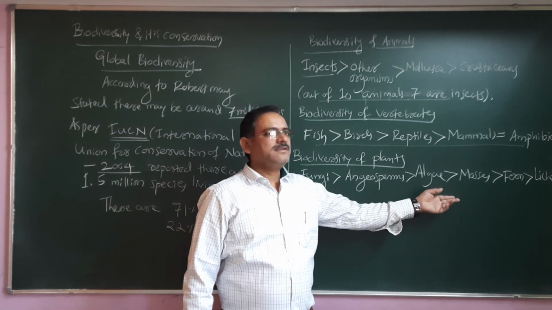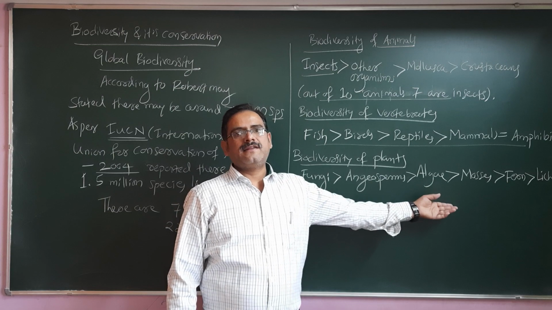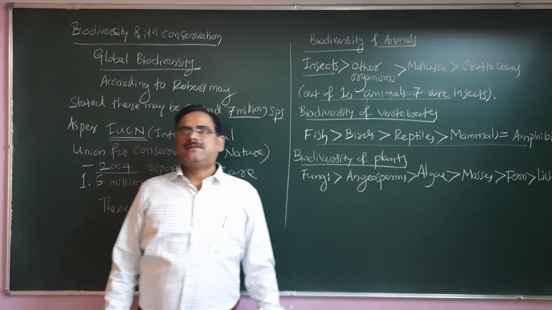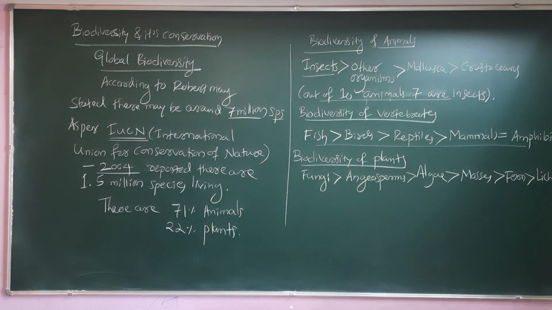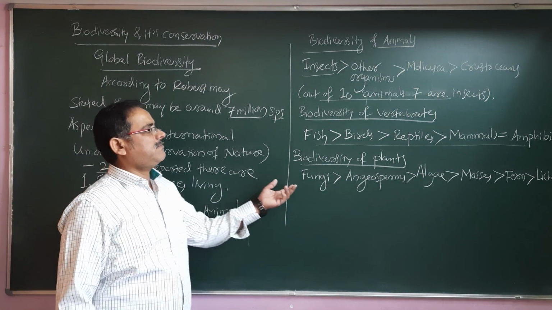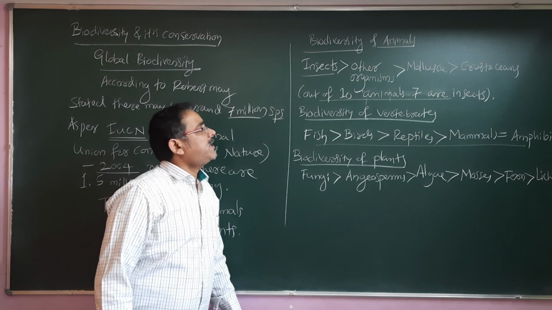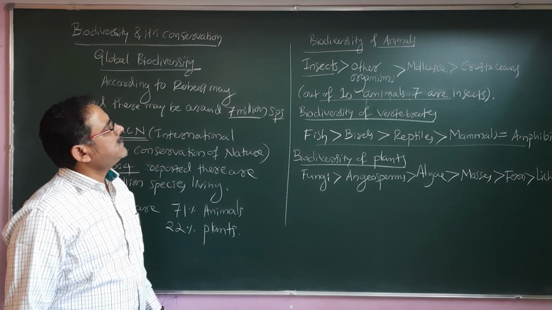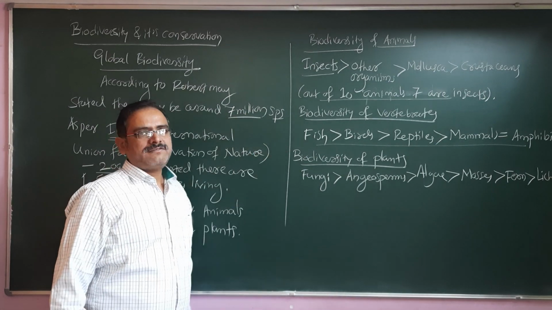So mosses, then the ferns, again the higher pteridophytes, then the lichens. Lichens are mainly the symbiotic association of fungi as well as algae. So these also form mainly the most important biodiversity of the plants. Thus what we have seen is the biodiversity in the animals, mainly vertebrates, and the biodiversity of the plants.